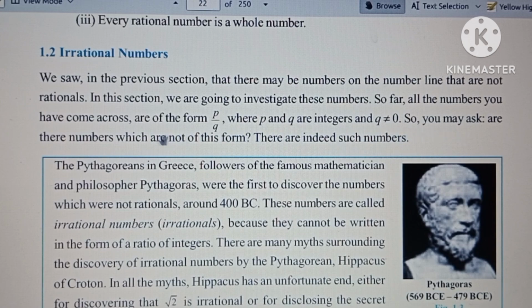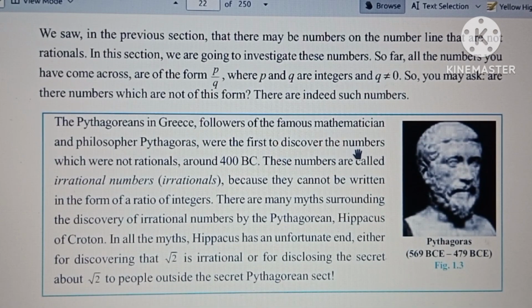So you may ask, are there numbers which are not of this form? ఇలా రాయలేని numbers ఏమైనా ఉంటాయా? Yes, there are indeed such numbers. అంటే చాలా numbers అలాంటివి కూడా ఎగ్జిస్ట్ అవుతాయి అన్నమాట.